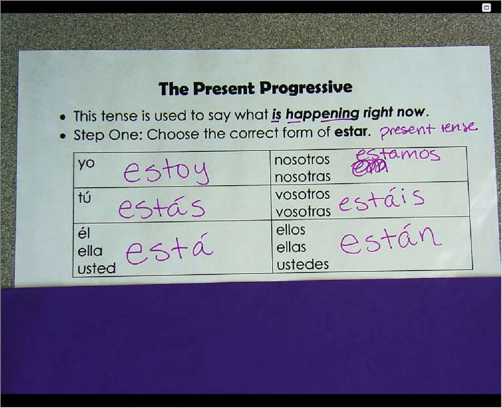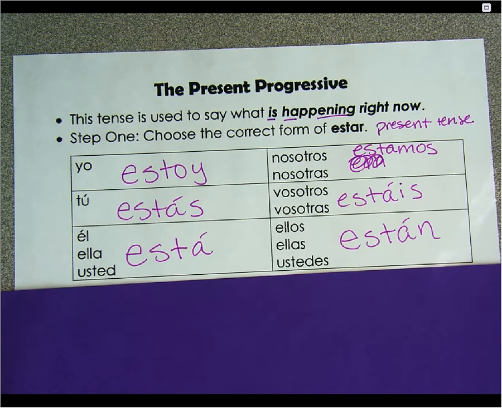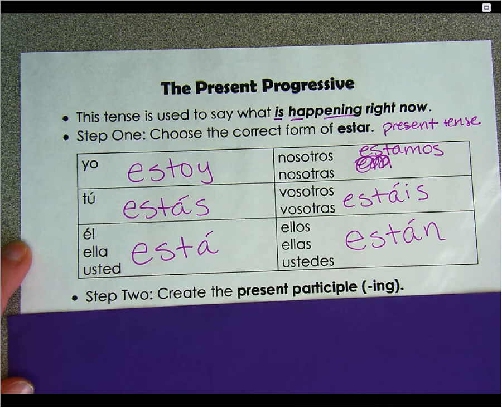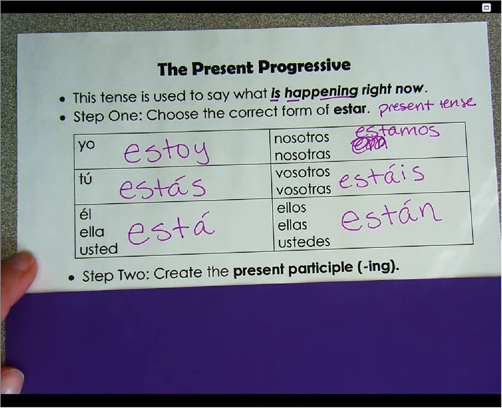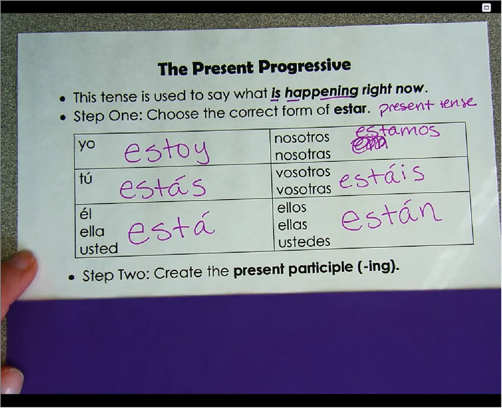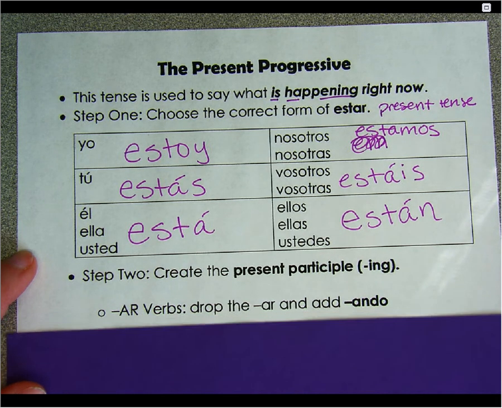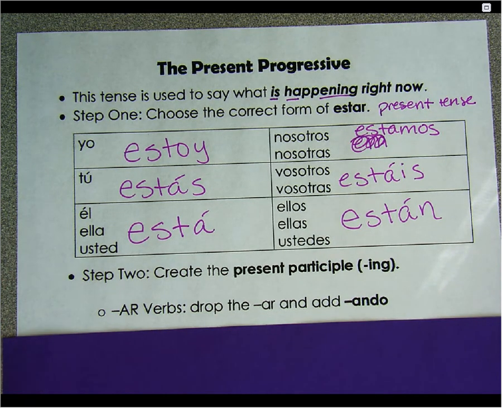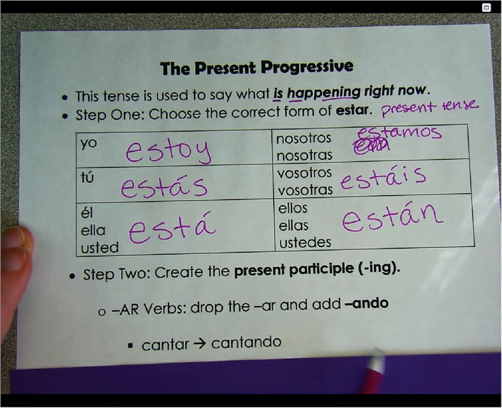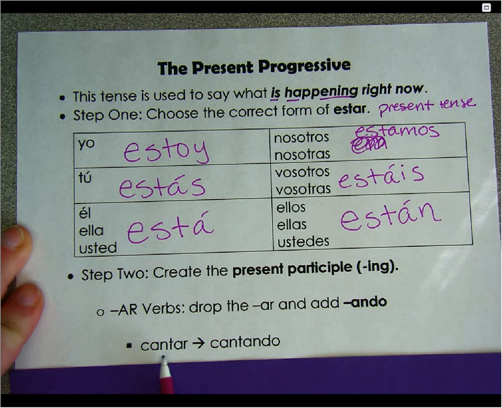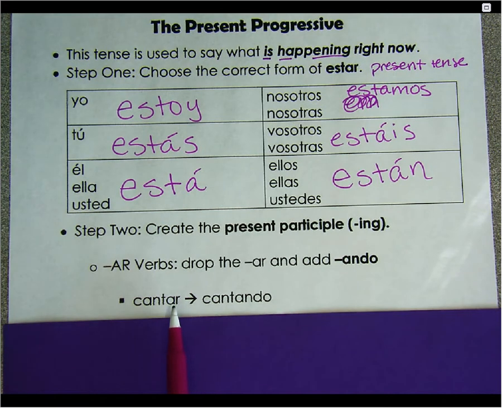All right, and then once you choose your form of estar for who you're talking about, we are going to create then the present participle. And it's really quite simple to create the present participle because for AR verbs, we're going to drop the AR and we're going to add ando at the end. So if we look at the AR verb cantar, its present participle is cantando. Okay, we dropped the AR, add ando.